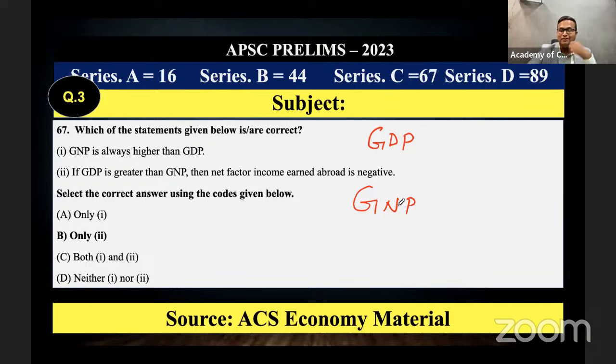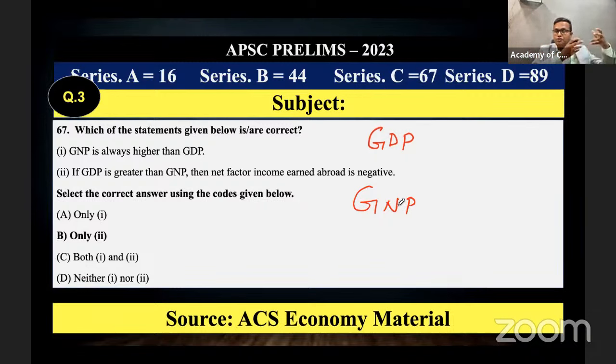Now, you students in Academy of Civil Services must be remembering, I told you that India's GDP is higher than GNP. Why? We discussed in the class. India's GDP is higher than GNP because the net income from abroad into India is less. That means many Indians are working abroad and they are sending money to India. At the same time, there are a large number of foreign companies in India.